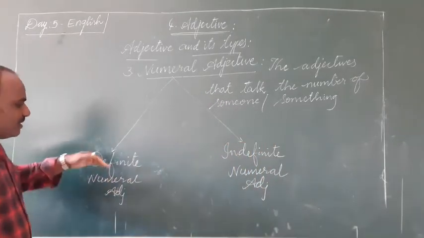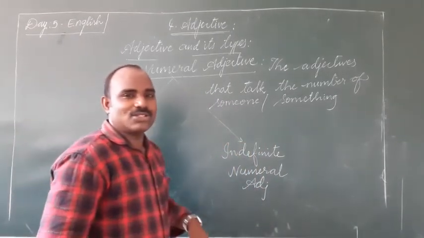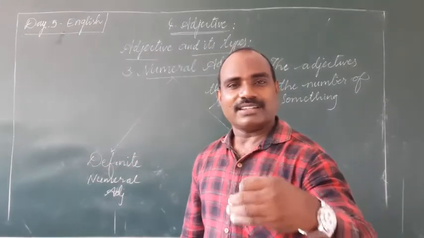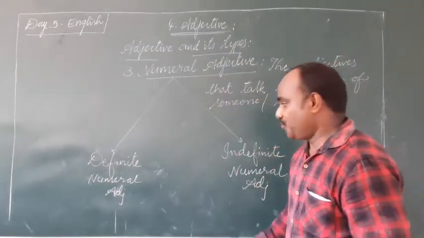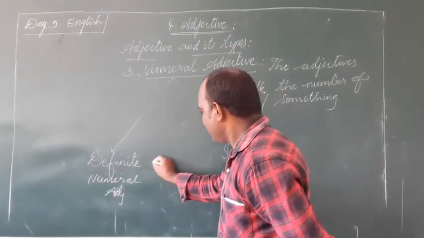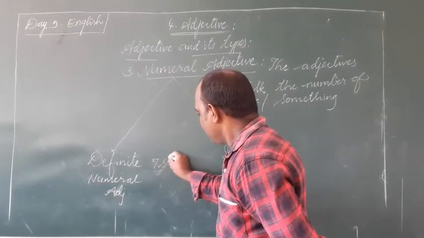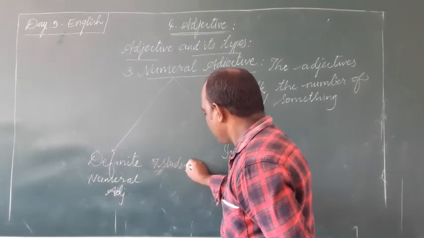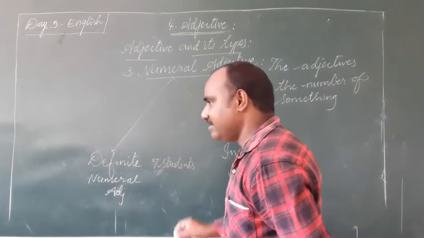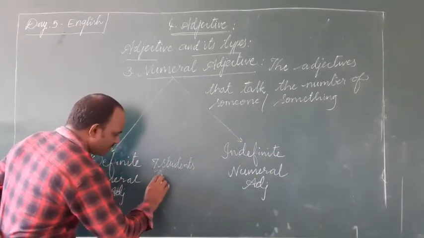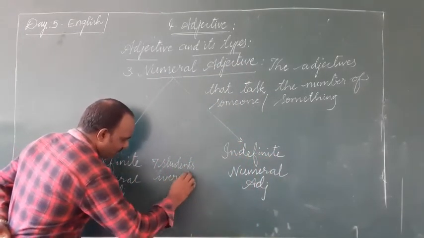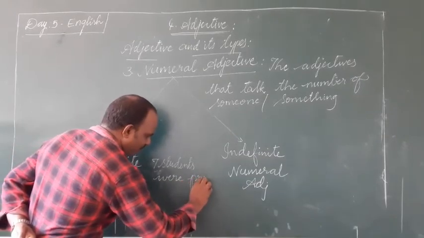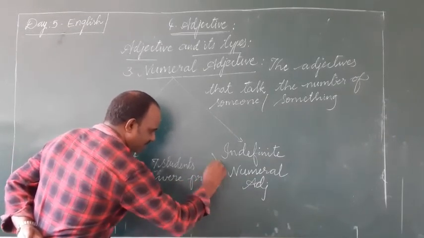These are the two. See, definite means an adjective or a word that exactly specifies someone or something. For example, seven students were present.